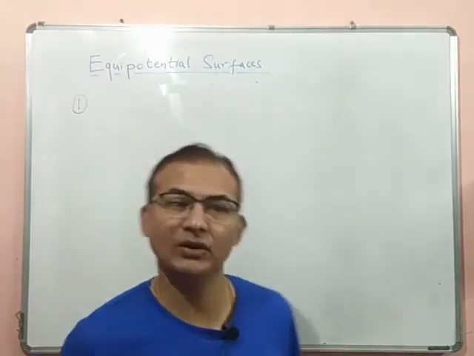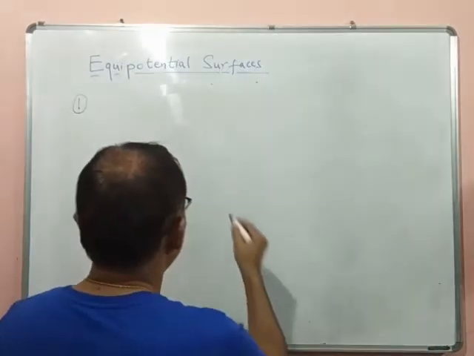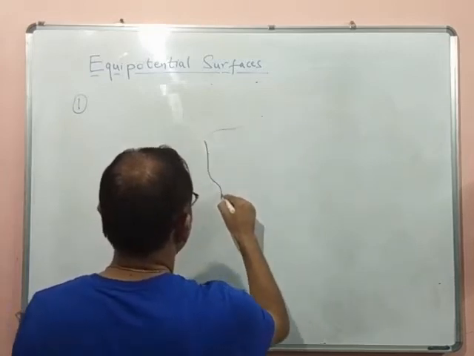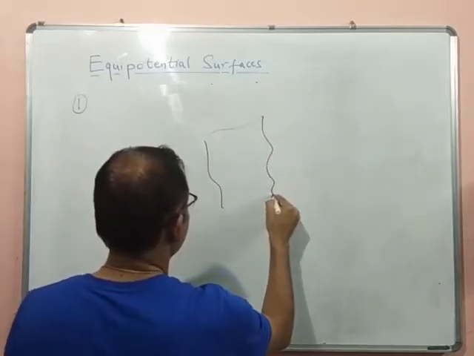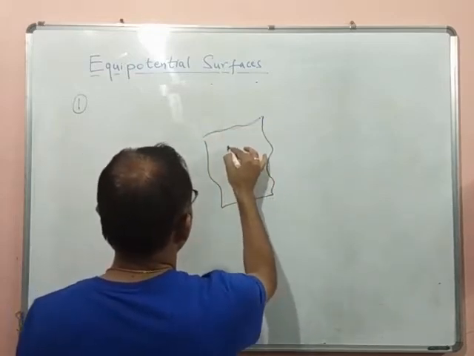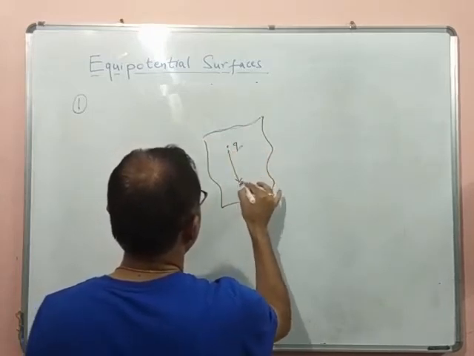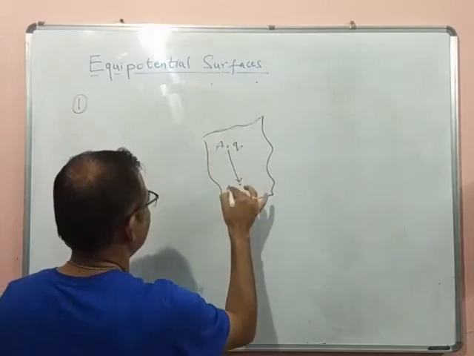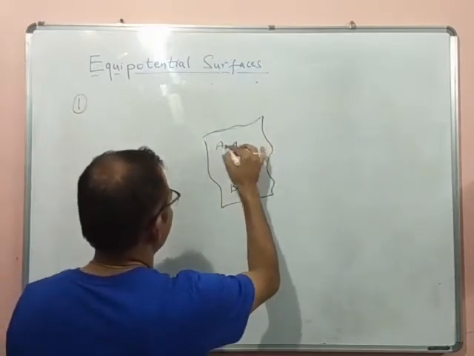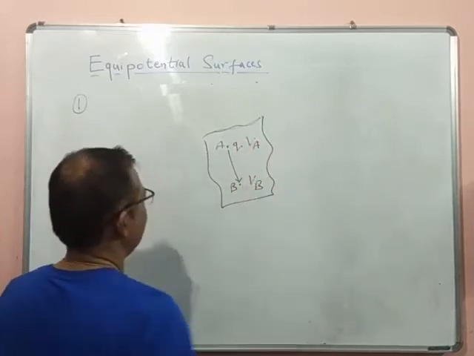Suppose work is being done, let's see. Suppose this is an equipotential surface. I will draw a random figure of an equipotential surface, and this charge q is here and we want to move it to this point, from A to B. Suppose the potential at point A is VA and the potential at point B is VB.